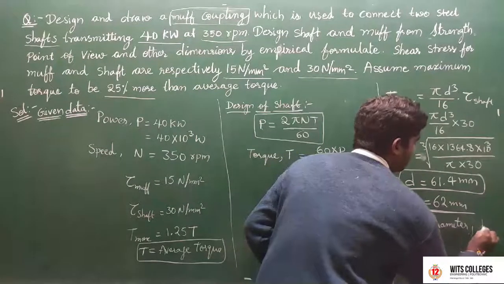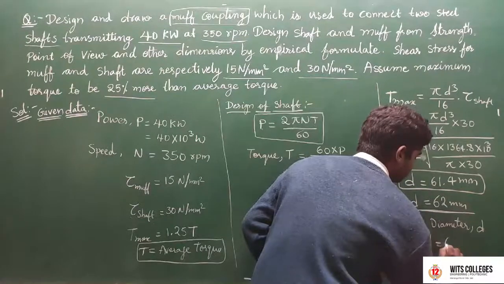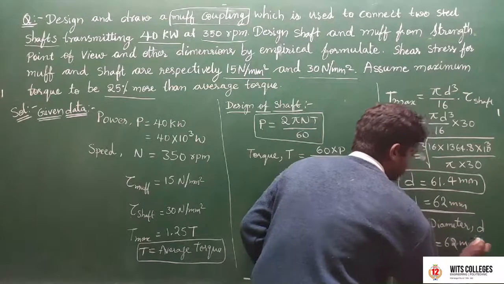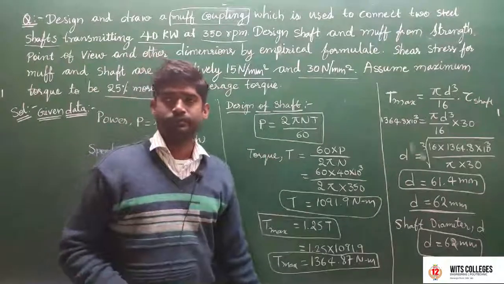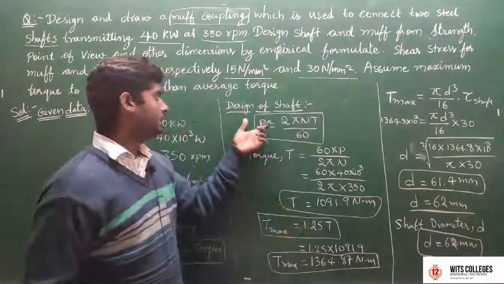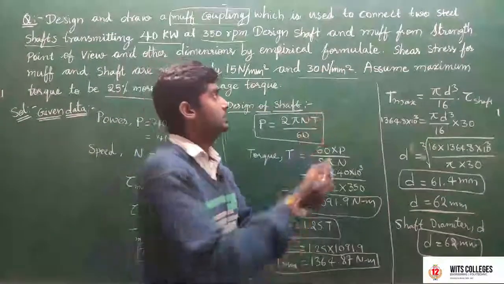The shaft diameter is denoted by d, and d is equal to 62 mm. Okay, this is the design of the shaft. Next we go for the design of the muff coupling.